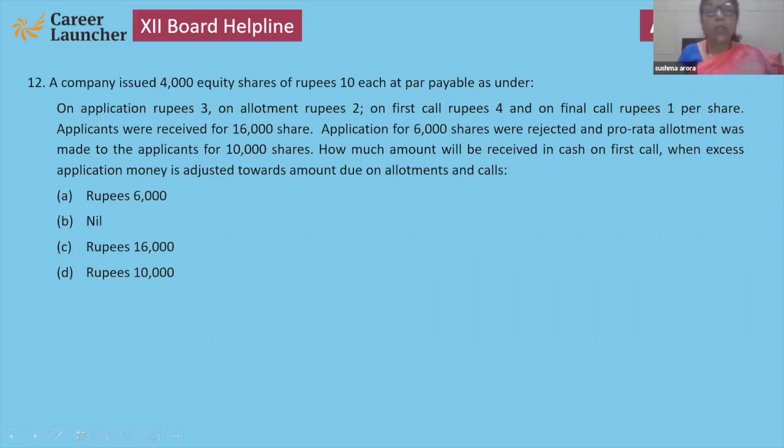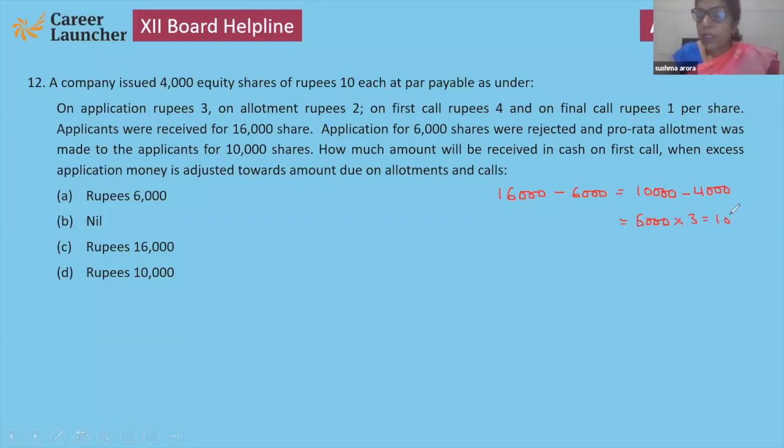Think about it. What will be your answer? Children, fast. Now see, here I am going to show you. Total number of shares received 16,000. Company rejected 6,000. So that will remain 10,000. Now due is 4,000. So we can say 6,000 shareholders gave advance money of 3.